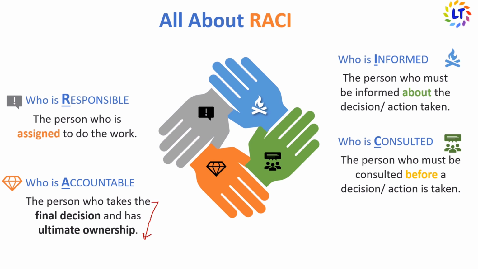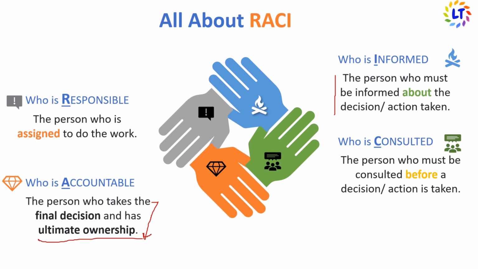I stands for informed. He is a person or group who must be informed about the decision or action taken. These are persons who will be affected by the outcome of tasks, so they need to be updated regarding that. C is consulted. This person must be consulted before any action is taken, as he provides useful information to complete the task. There will be two-way communication between those responsible and those consulted, and mostly, he is a subject matter expert.